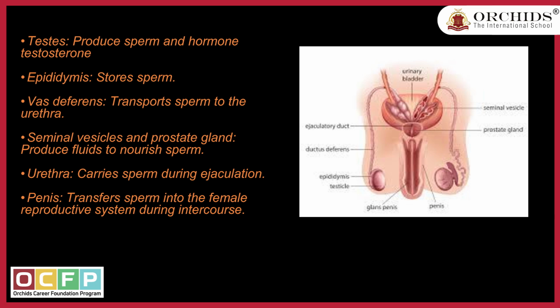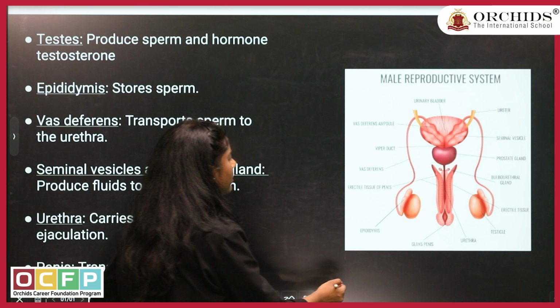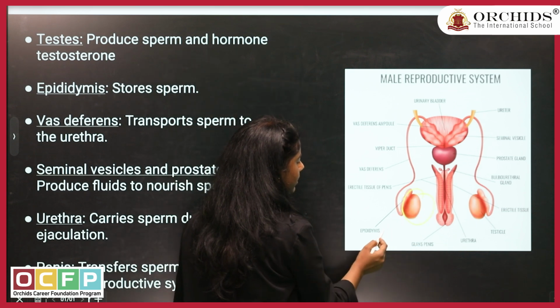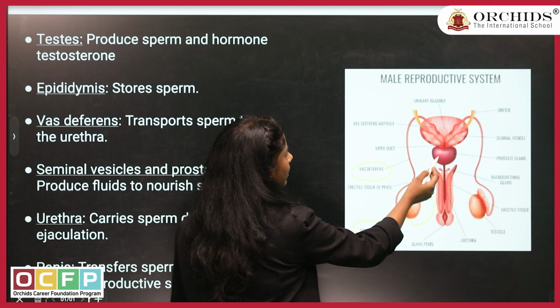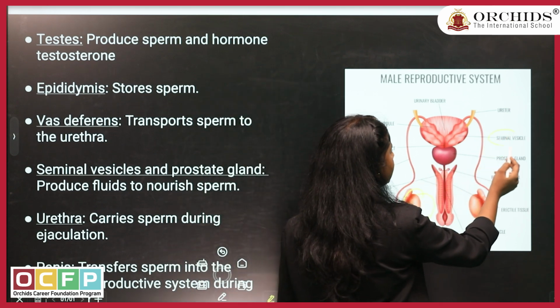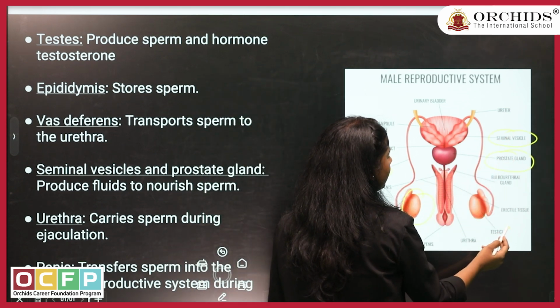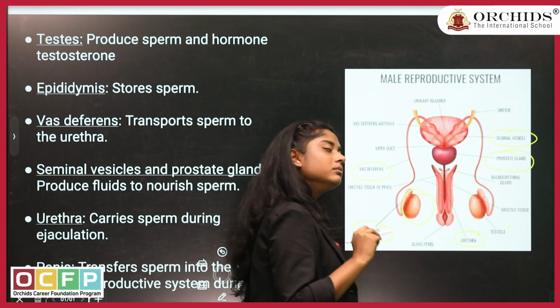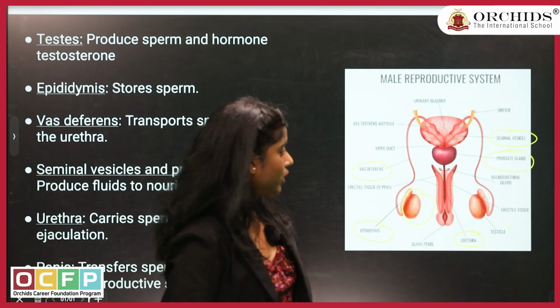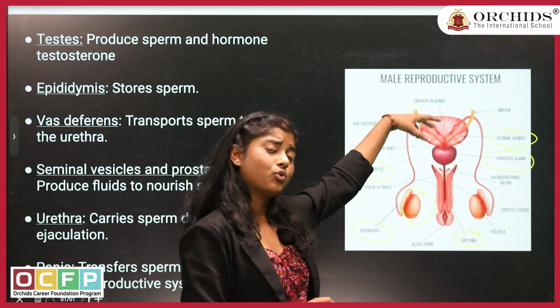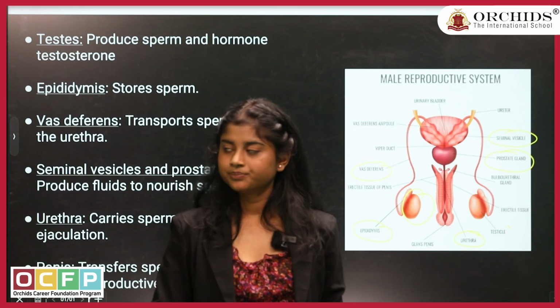Male reproductive system, again, it has few important things like testis, epididymis, vas deferens, seminal vesicle, prostate gland and urethra. These are the few things which are important in male reproductive system, which you have to label, as well as you have to write 1 or 2 key points of it.